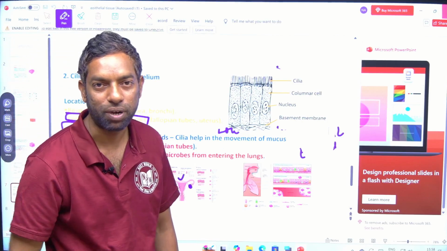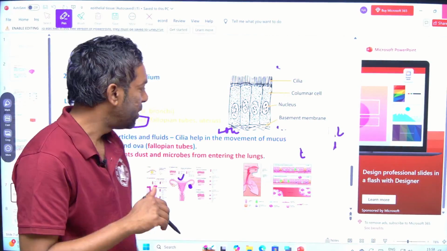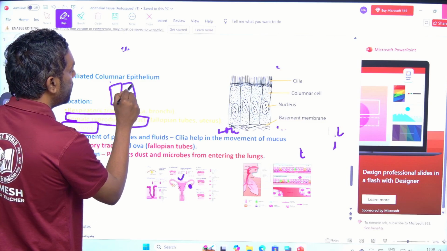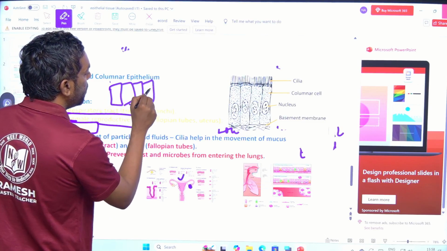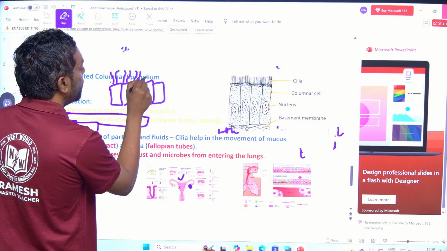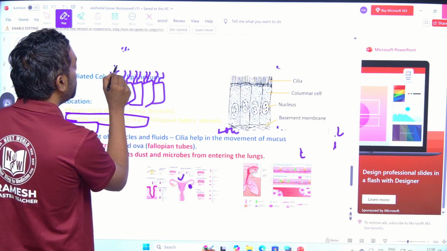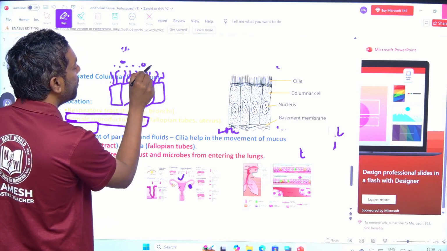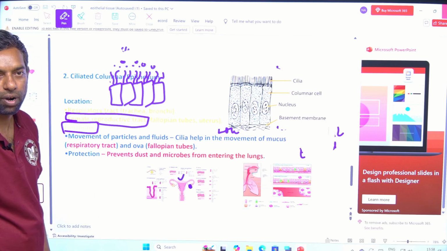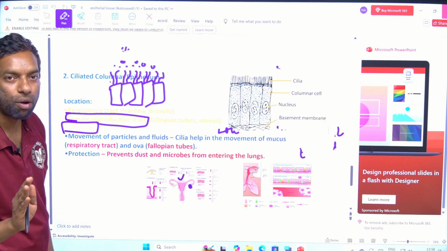This is the most important. Cilia can move the object. This is the columnar, cilia-like structure. If any dust particle or object comes onto the surface, they can move it either back or front.